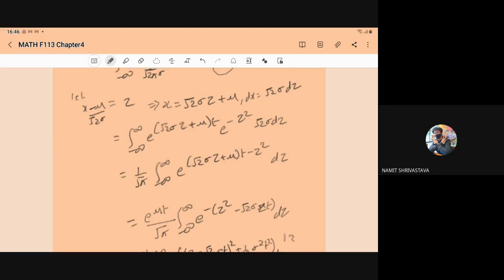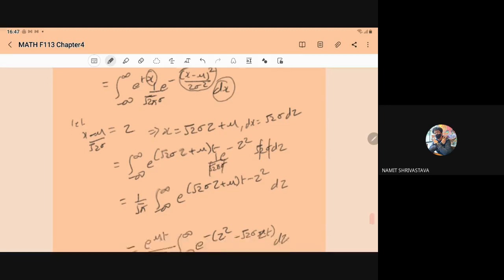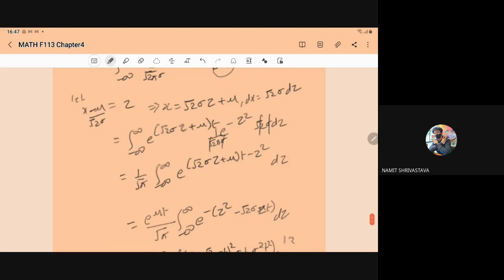And one more thing, 1 upon root 2 pi sigma. What is the benefit? Root 2 and root 2 cancel out, sigma and sigma cancel out. So 1 upon root pi you can write outside the integral. So 1 upon root pi integral from minus infinity to infinity of e to power root 2 sigma z plus mu into t minus z square into dz.